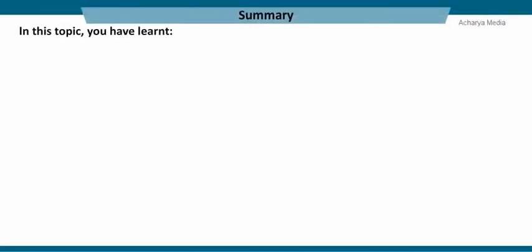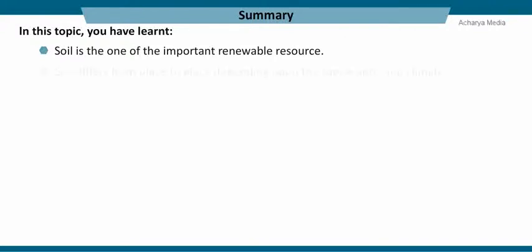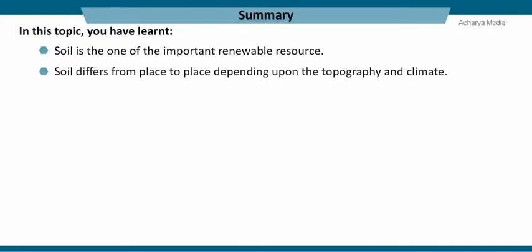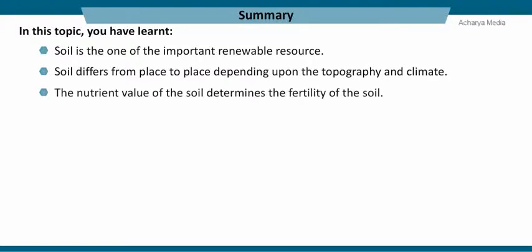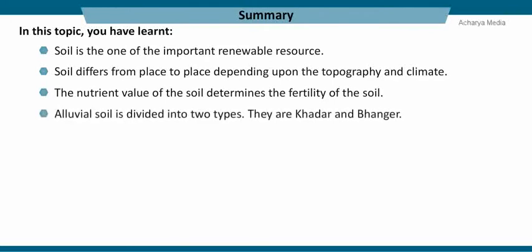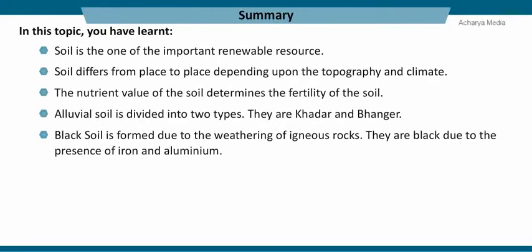In this topic, you have learnt soil is one of the most important renewable resources. Soil differs from place to place depending upon the topography and climate. The nutrient value of the soil determines the fertility of the soil. Alluvial soil is divided into two types. They are Khadar and Bangar. Black soil is formed due to the weathering of igneous rocks.